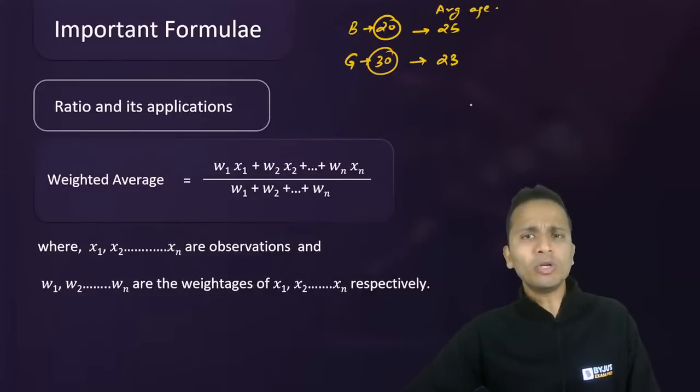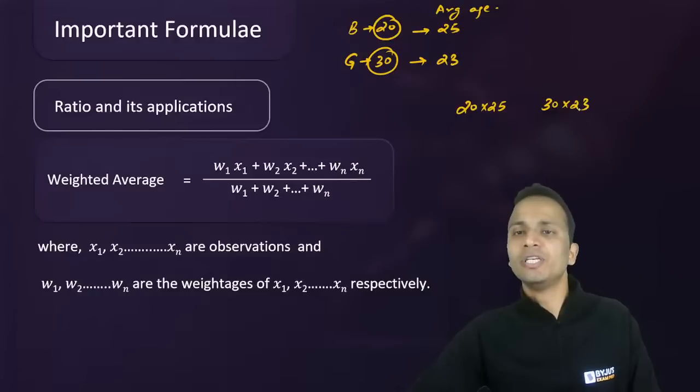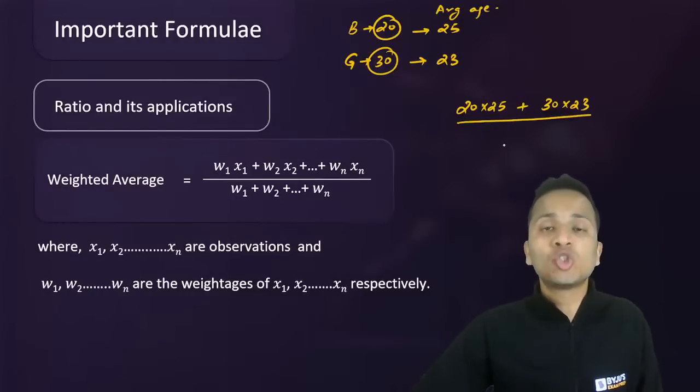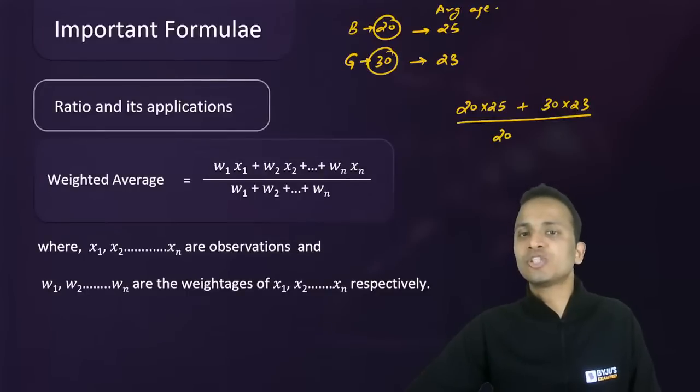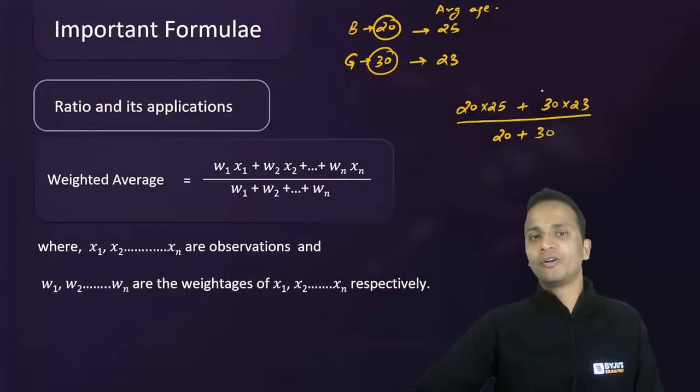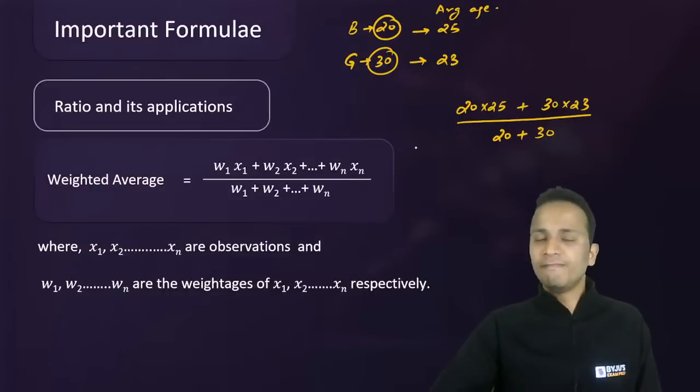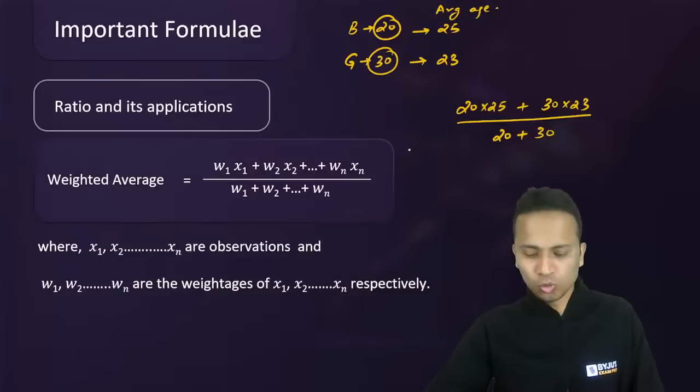So, the total age of the boys will be 20 into 25 and the total age of girls will be 30 into 23. I'll add these ages and we'll divide it by the total number of students. So number of students in the class is 20 plus 30. All right.